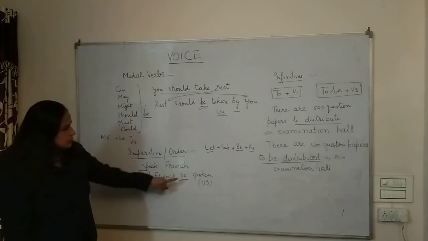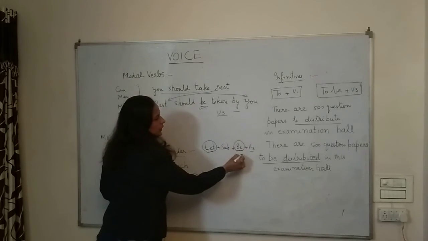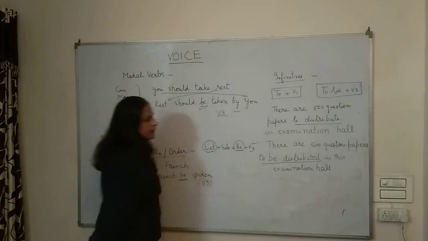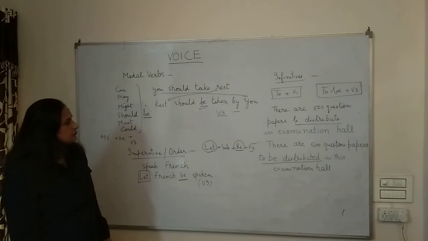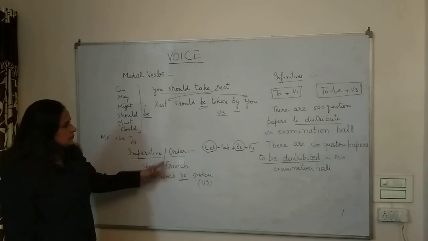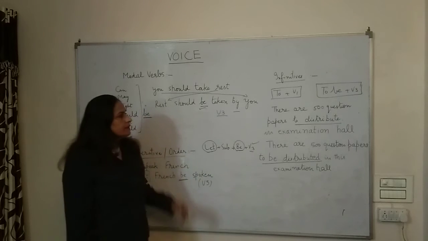Now let French be spoken. Let you are going to add, then be you are going to add. This you already know, right? So here we don't have any object, right? If there is any object, then we'll suffix it at the last end of the sentence.